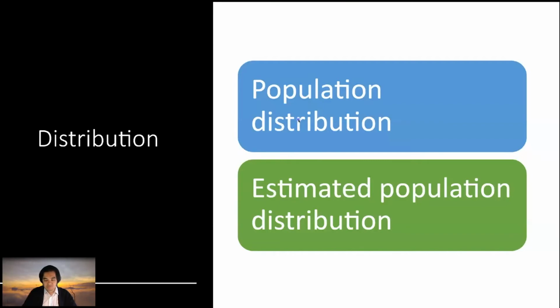If you are dealing with a very large population, for example measuring the whole human population, that would be very difficult to achieve. So we take as many samples as we can based on the cost we can afford, and usually we delve into the estimated population distribution.